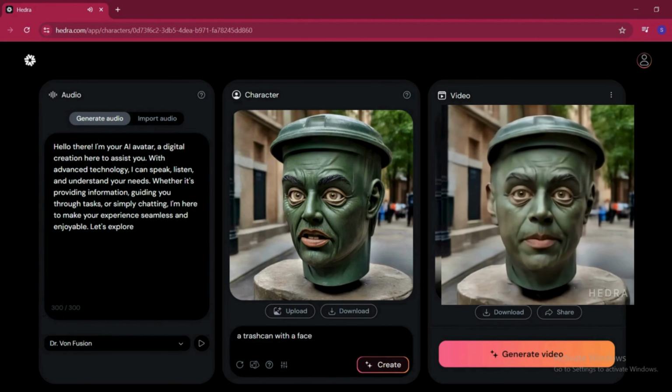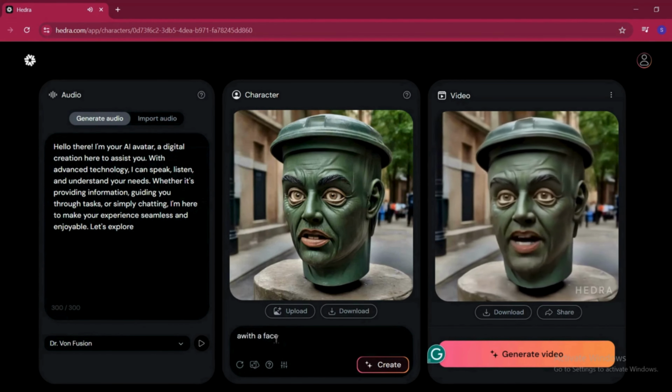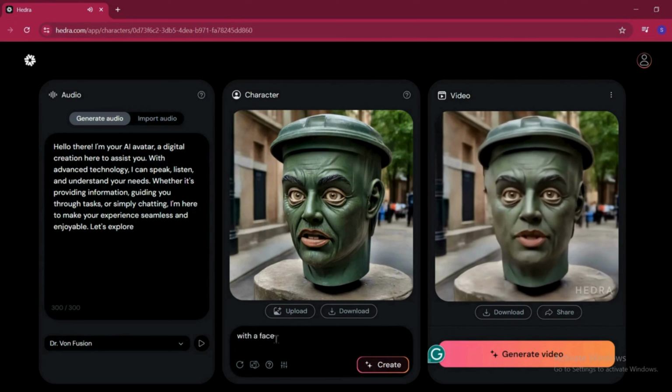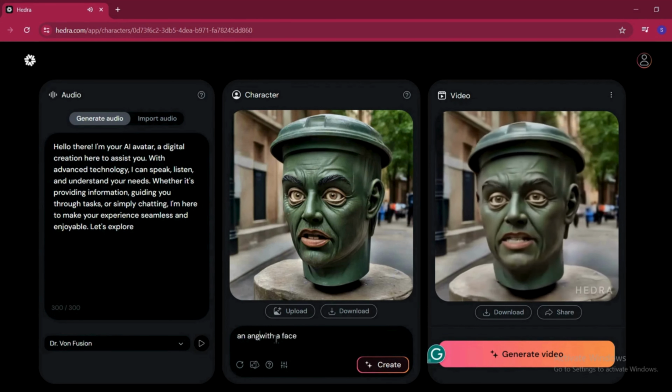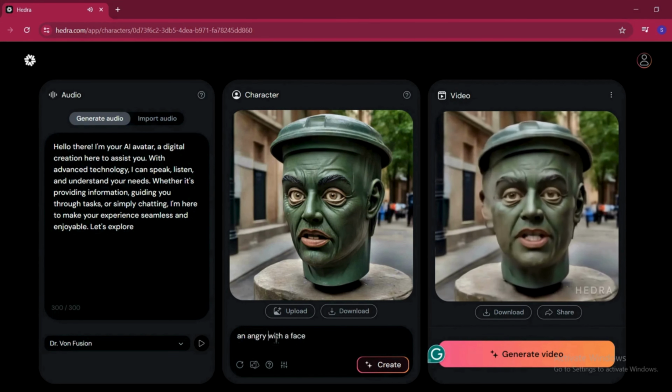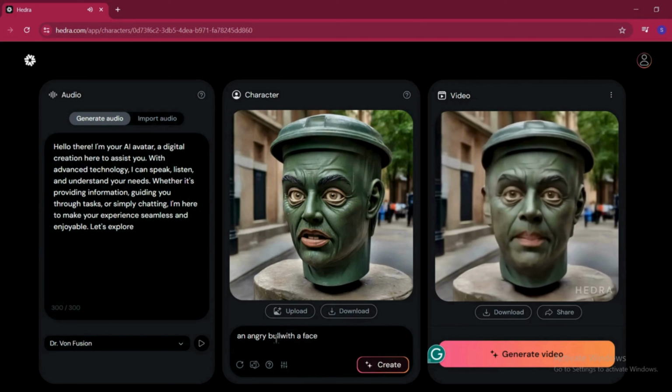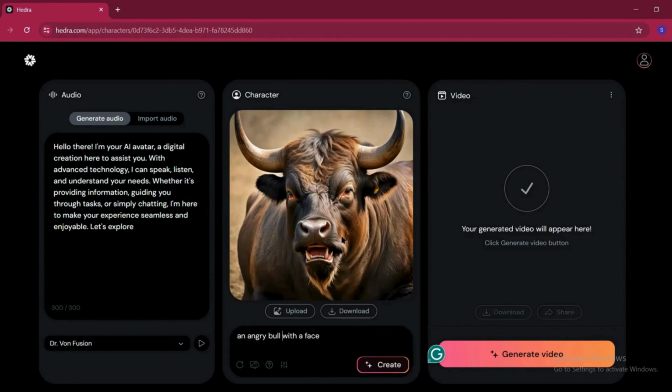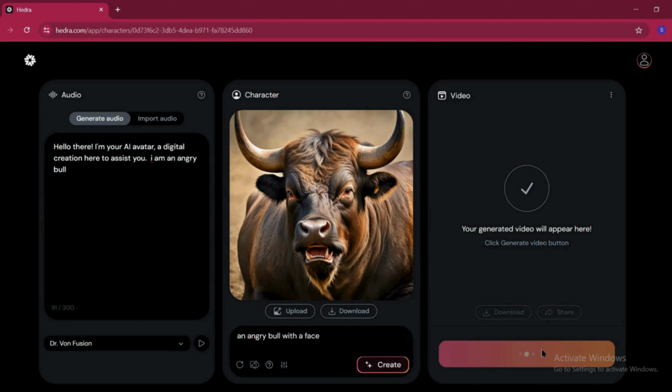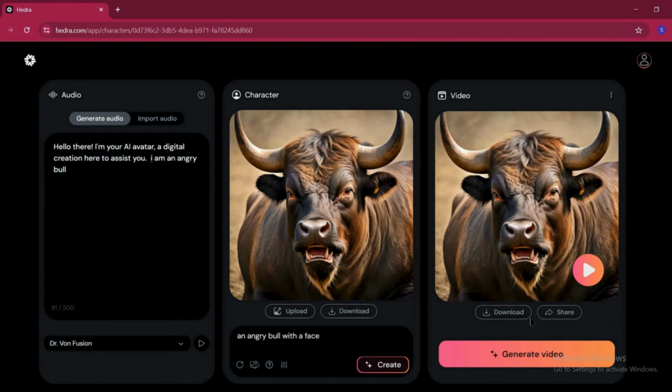Let's try another one. An angry bull with a face is what I'm going to write. Click on the Create button. After a while, it generated an angry bull. You need to write your prompt. Click Generate Video. A video was generated after a while. You can see it there.